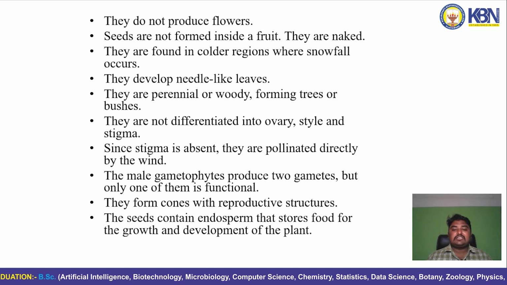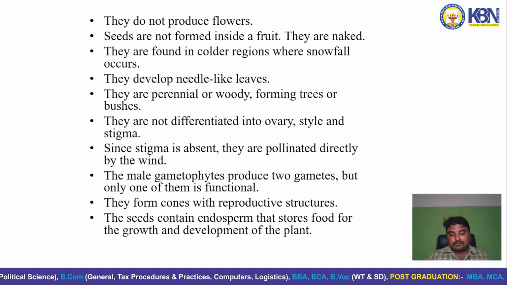They are not differentiated into ovary, style and stigma. Since the stigma is absent, they are pollinated directly by the wind. The male gametophytes produce two gametes, but only one of them is functional. They form cones with reproductive structures. The seeds contain endosperm that stores food for the growth and development of the plant.